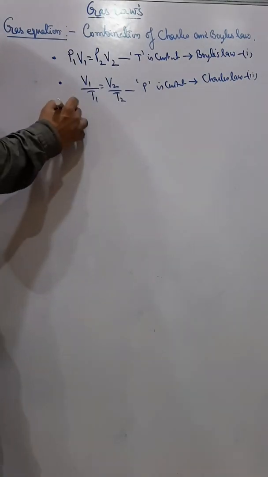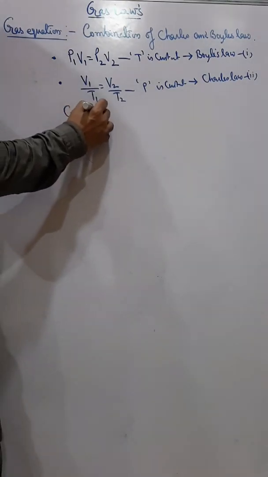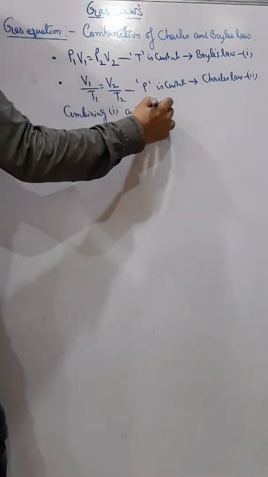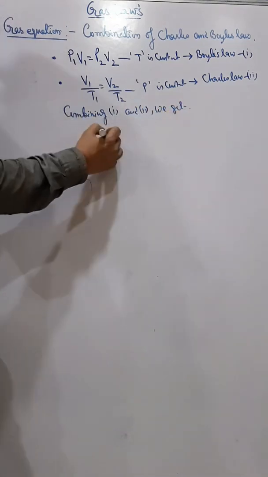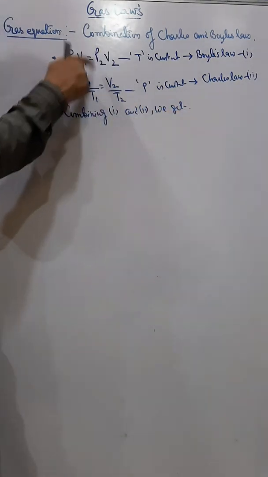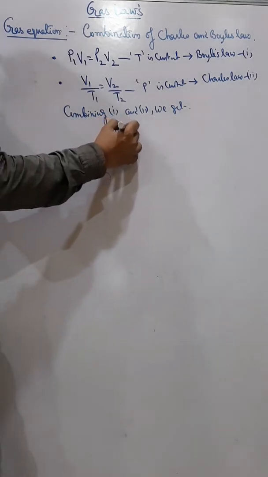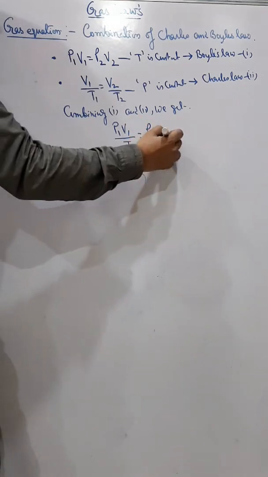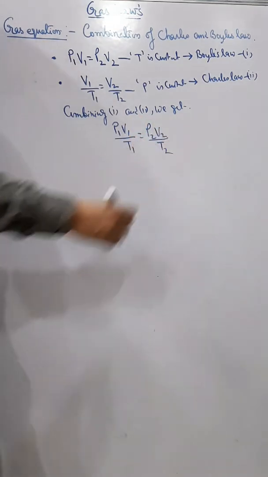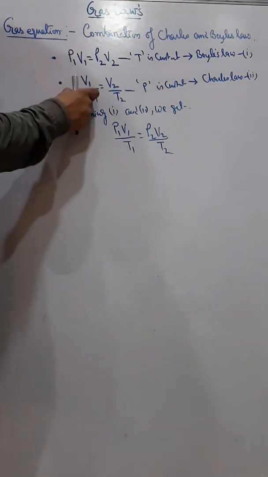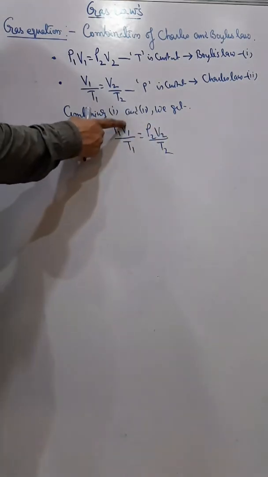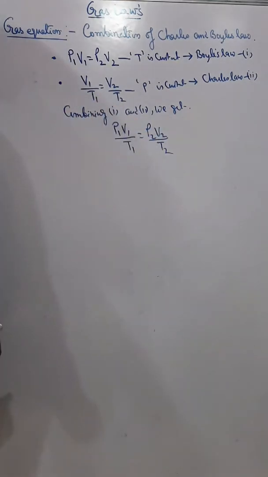Now if I combine this, combining 1 and 2, you just follow, we will get P1 V1 by T1 is equal to P2 V2 by T2, right? But in this case, nothing is constant.